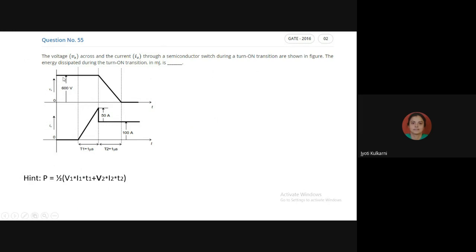So I have connected that SCR in forward bias condition, and I have not fired its gate terminal. I have not applied any gate signal to its gate terminal. Now tell me, under this condition, is that SCR under conduction mode or is it under off mode? Off mode. Very good. It is under off mode.